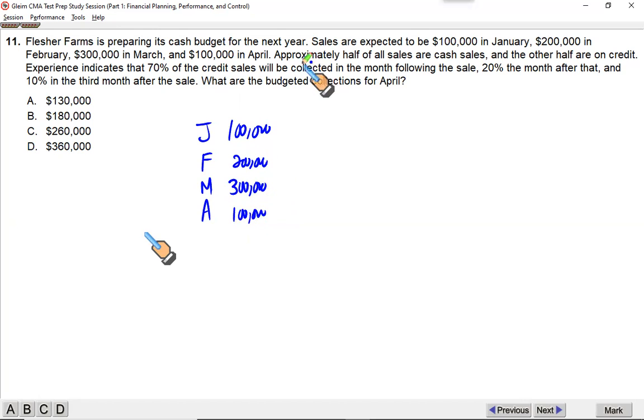Fine. Approximately half of the sales are cash sales, and the other half, 50%, are credit. Okay. Further, the collection pattern is important. It says experience indicates that 70% of credit sales will be collected in the month of sale, 20% the month after that, and 10% in the third month after sale. If this is the case, then how much cash should we expect to collect in April?